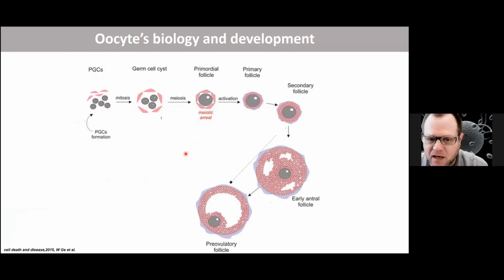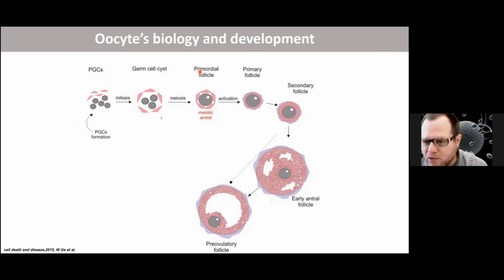Oocytes develop from primordial germ cells, which develop and go into meiosis, and all of this happens in the embryo during embryonic development. As the embryo grows, all the oocytes arrest and do not continue meiosis from this point onwards until they reach puberty.